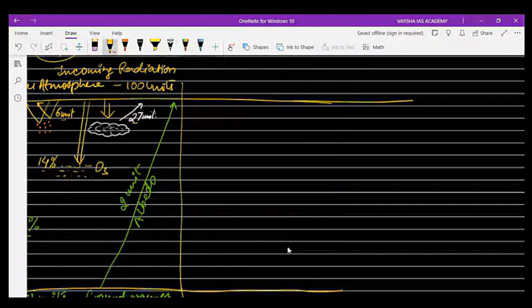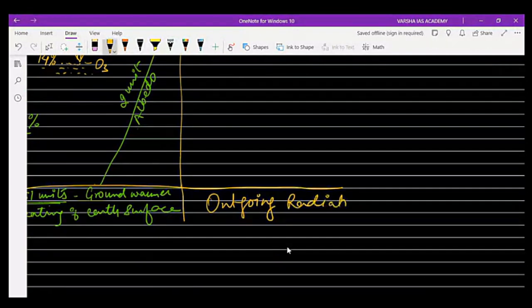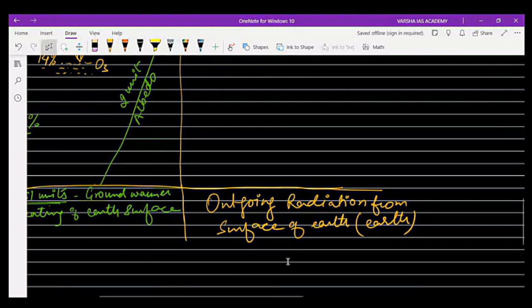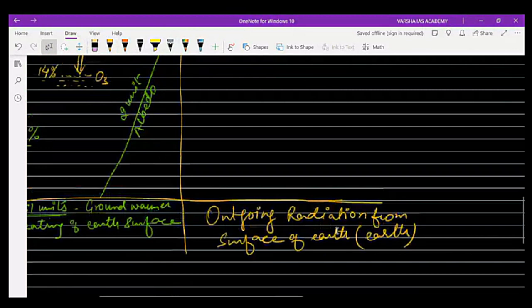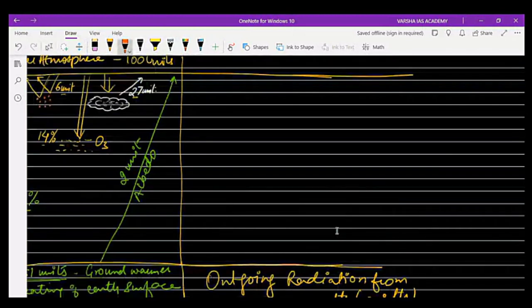There is outgoing radiation. So outgoing radiation is always there from the surface of Earth, or simply we call it terrestrial radiation. So this incoming radiation and the outgoing radiation should be balanced, otherwise there will be destructive or catastrophic effects of it. So in this process, about 17 units have been radiated back into the upper atmosphere, and 6 units have been absorbed by the atmosphere.